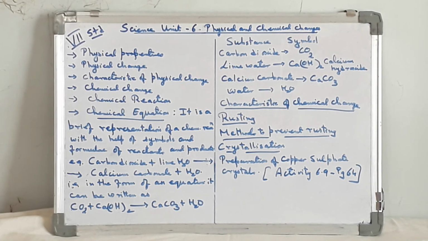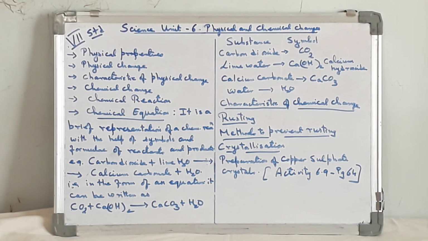Galvanization is a process of depositing a layer of zinc on iron objects. What is crystallization? Large crystals of a pure substance can be formed from their saturated solution. The process of formation of crystals is called crystallization. It is a physical change.